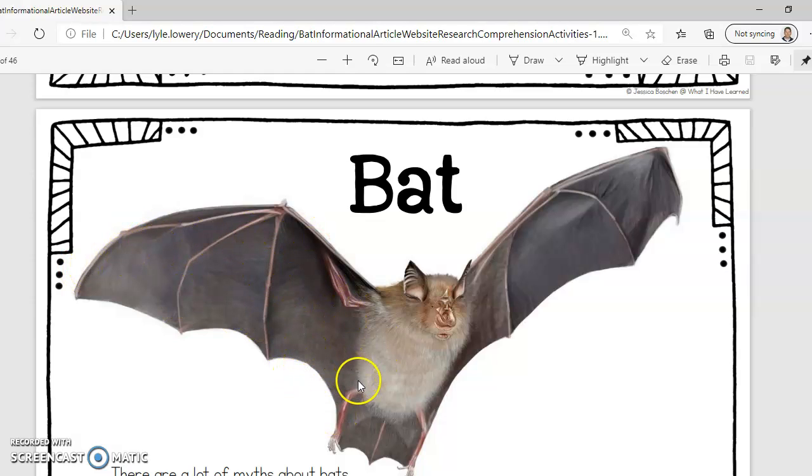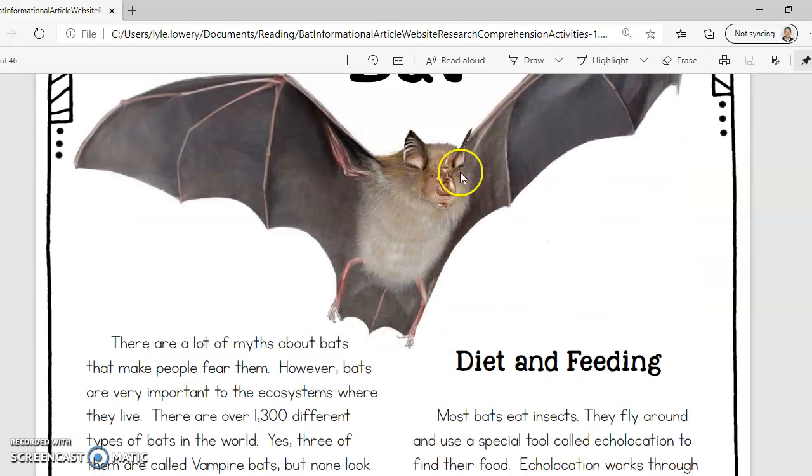helping you understand that it's not a bird. It doesn't have feathers. This is actually skin in between its fingers that it uses to fly. And there you see, like other mammals, not birds, it has fur. And a very strange looking face that's designed to help it echolocate.